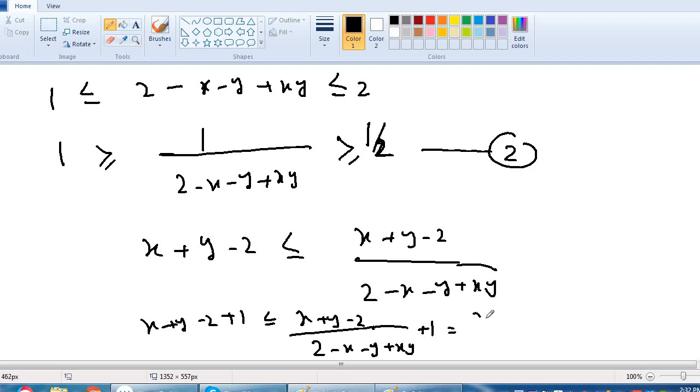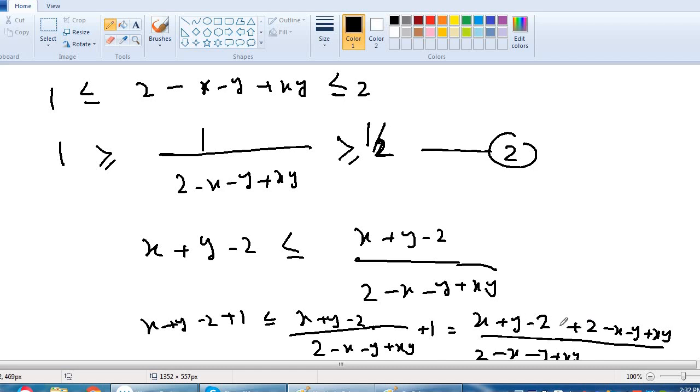It can be written as x plus y minus 2 divided by 2 minus x minus y plus x y, and if we take the LCM, we get plus 2 minus x minus y plus x y. We see that x and y cancel here, and 2 also cancels, and this will be equal to x y divided by 2 minus x minus y plus x y.